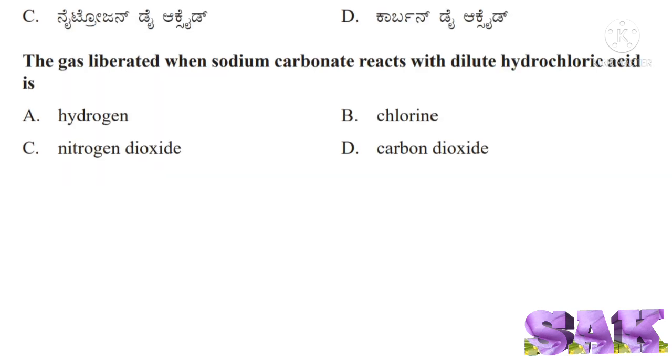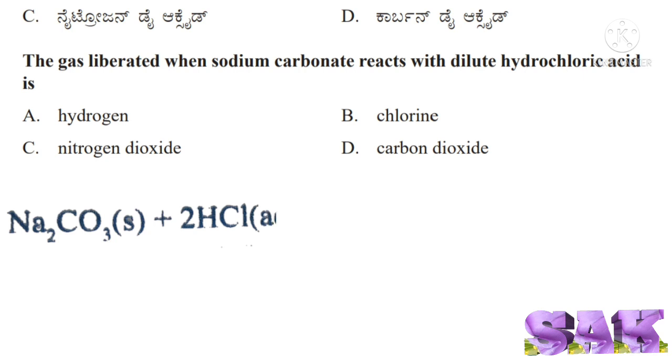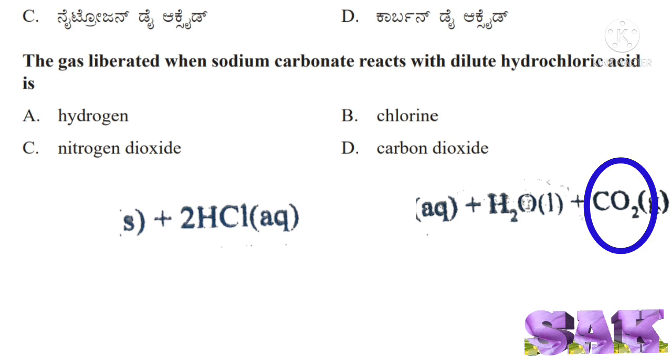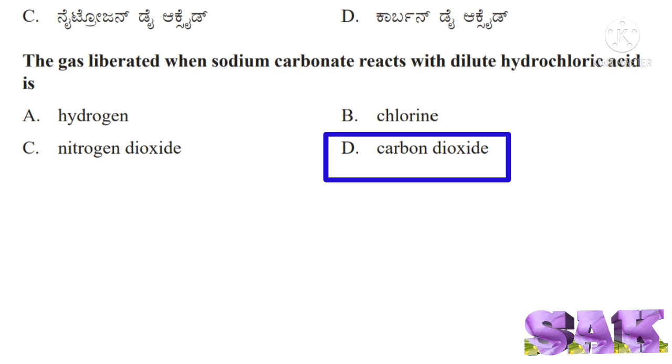Next question, the gas liberated when sodium carbonate reacts with dilute hydrochloric acid is. Formula of sodium carbonate is Na2CO3. It reacts with dilute hydrochloric acid. Its formula is HCl. When these two react, the products formed are sodium chloride, NaCl, H2O, water and CO2. Here gas released is carbon dioxide. So correct answer for this question is option D, carbon dioxide.